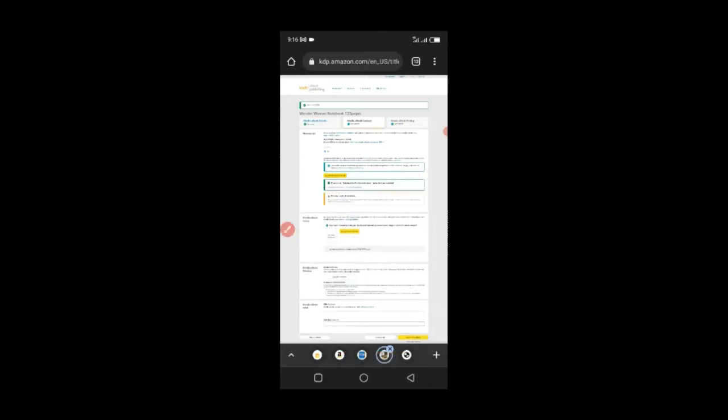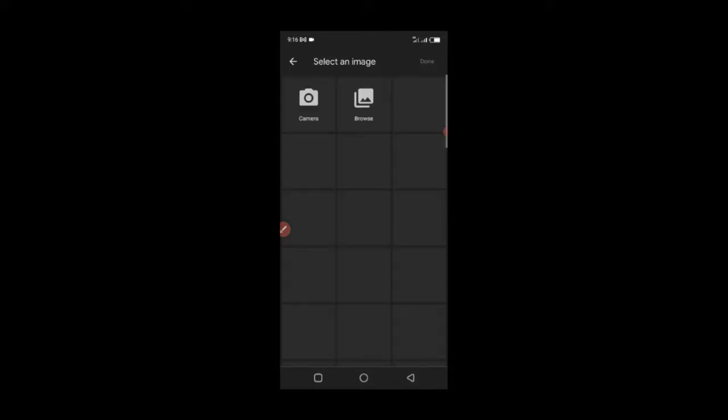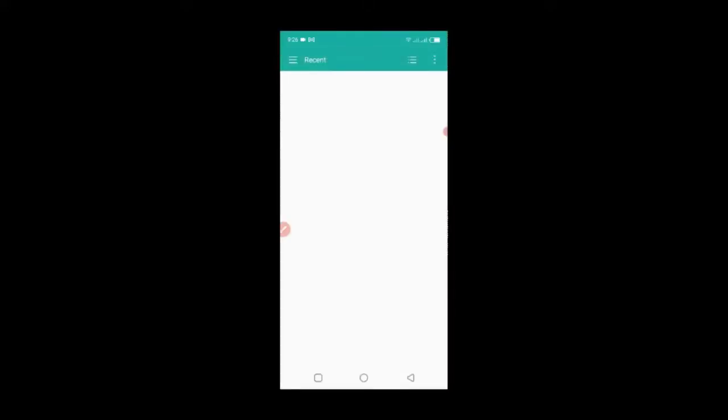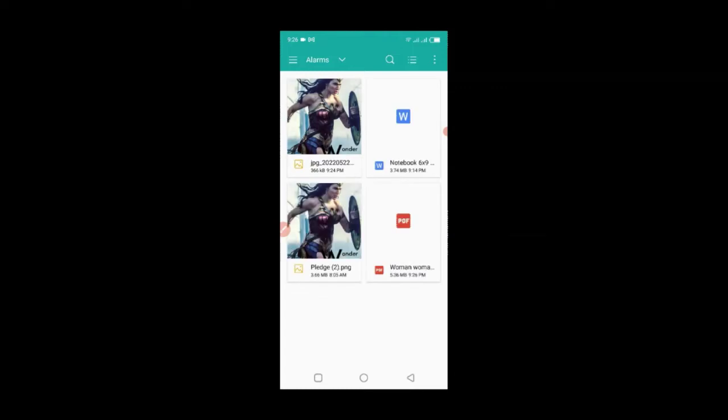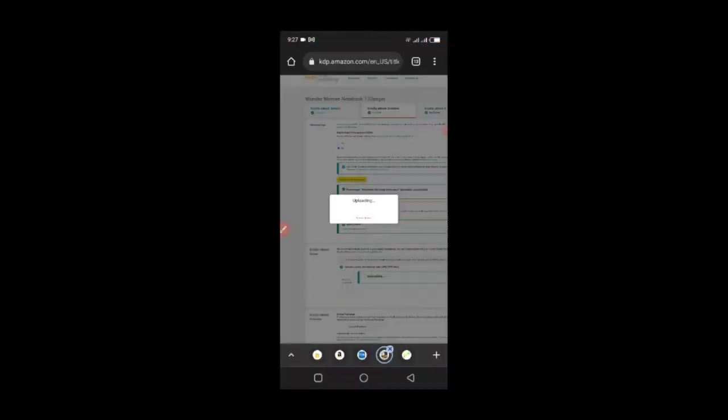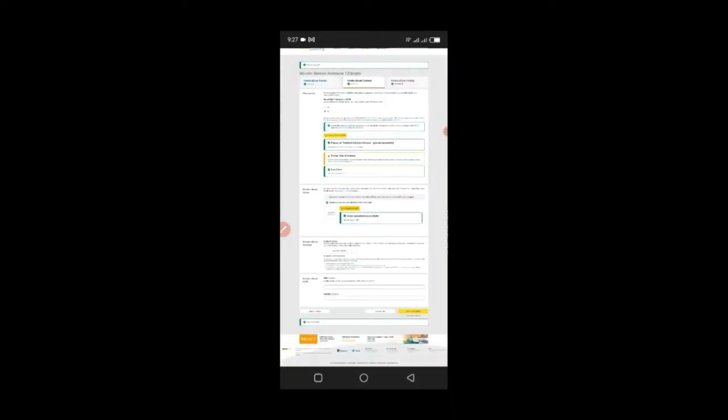So I'm just going to click it, and then it will bring out this option to upload my cover file. Just click on browse, and then you locate the exact place that you put it in your device. It has to be in a TIF or JPEG format. So I'll just choose this JPEG, and it will upload. It gives it some time. If you can't wait, you can just drag it down to refresh the page, but I like to wait to make sure that every dimension is uploaded as it should. Once it's done uploading, you can proceed to the last stage, which is the pricing.